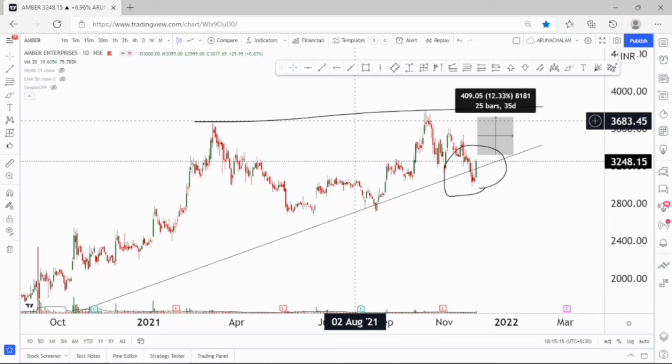Be cautious in this stock because the price range of 3700 to 3800 is a very hard resistance to break. If the stock hits the price range of 3700 and shows some reversal, just consider exiting the stock and re-enter only if it breaks the price range of 3800. Currently the stock is bullish and one can go along in the stock for short term gains, and the price range of 3700 can be taken as a target. If the stock breaks the 3800 price range, it will trigger a further rally. Use the 50-day exponential moving average to ride the trend and exit the stock if it breaks the 50-day exponential moving average. That's all for today.